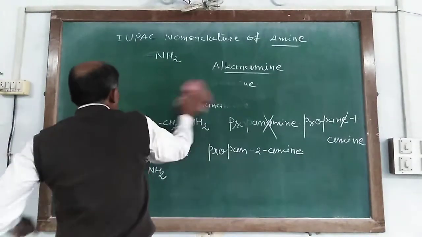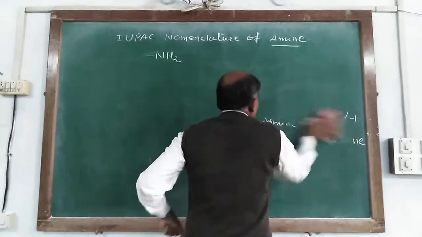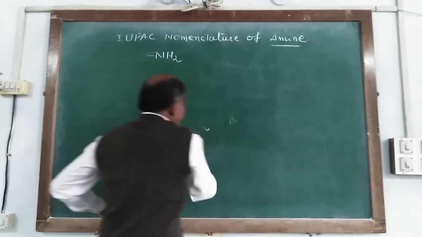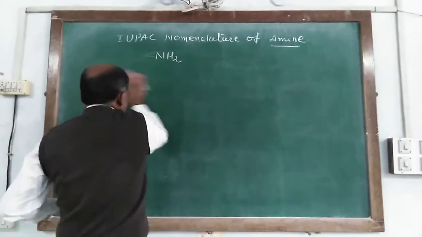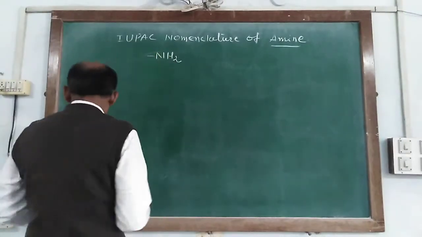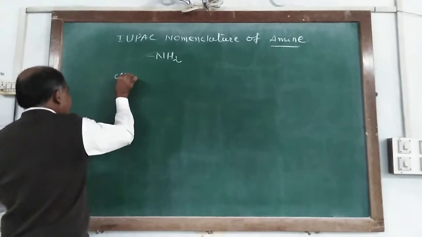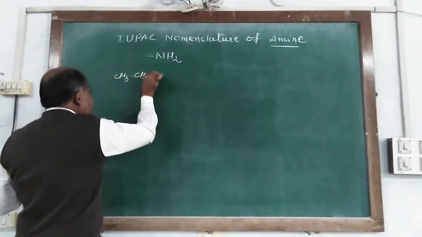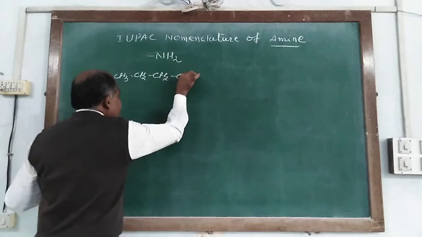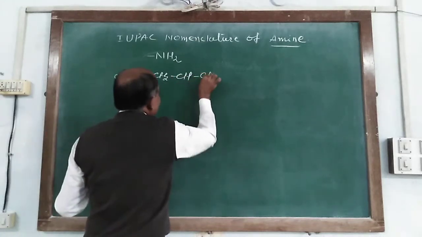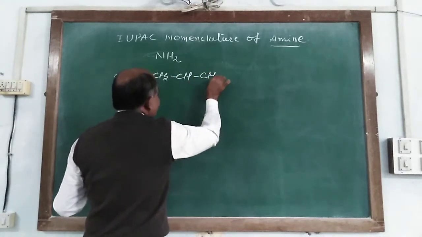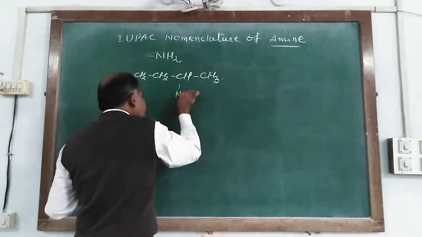Similarly, when a compound is written this way: CH3, CH2, CH2, CH, CH3, and here NH2.